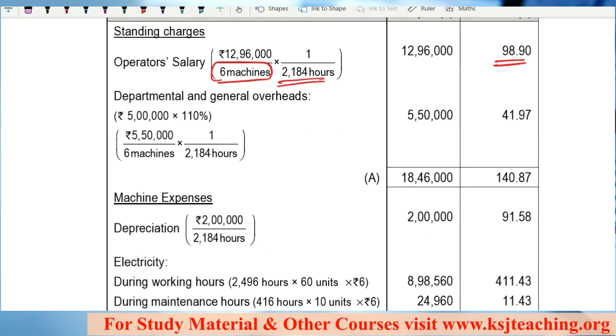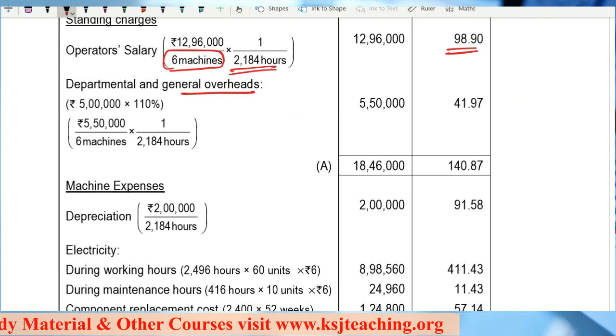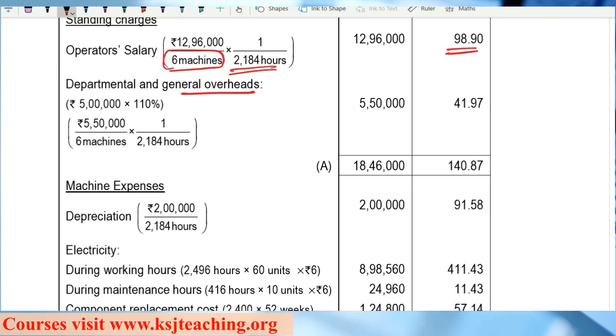Right? After that, departmental and general overheads, 5 lakh. Why into 110%?